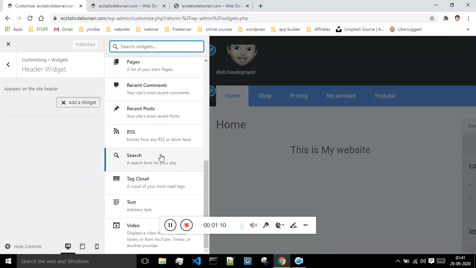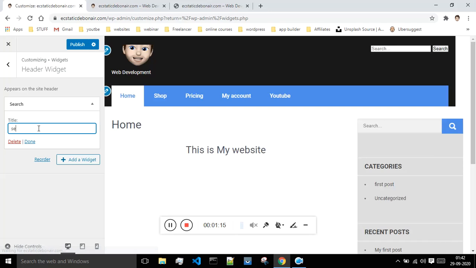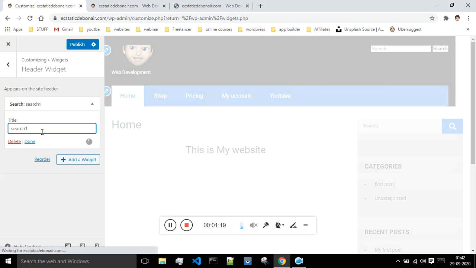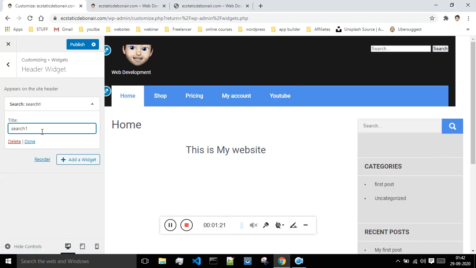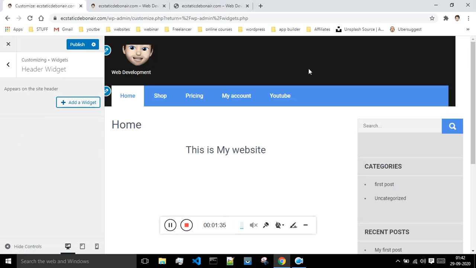Suppose I want to add the search in the header, I will say search one. You can give any name. So basically this is just a naming process, and now I have that search option present over here, but we have the search option present in the right sidebar, so we will just delete it. Okay, so this is just for your understanding that we can make changes.